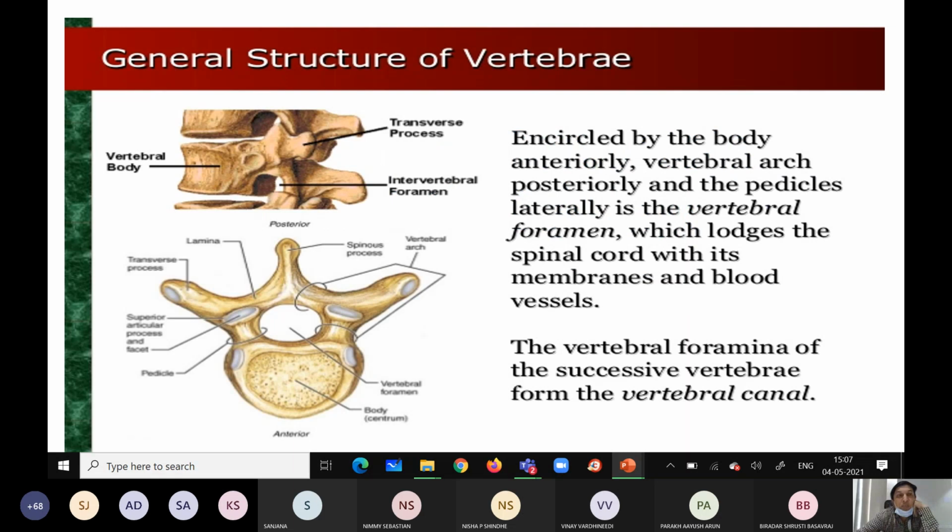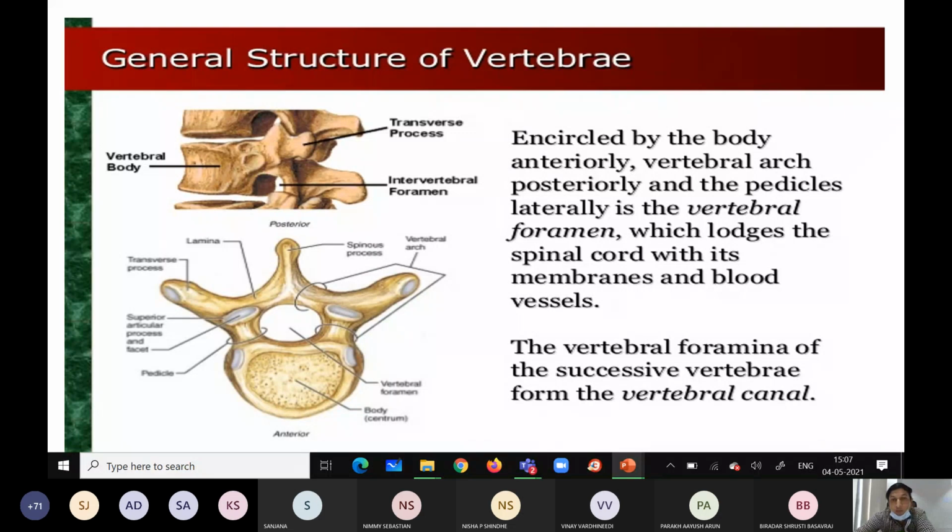What are the general features? Vertebrae have an anterior half and a posterior half, anteriorly the body and posteriorly the vertebral arches.